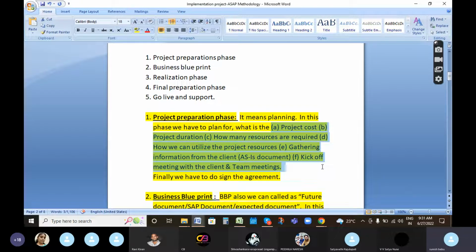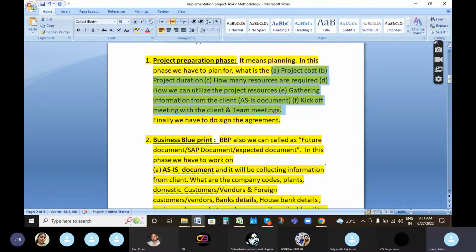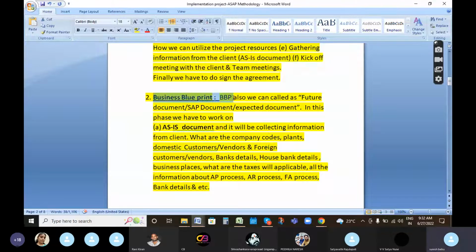This means mainly planning. So coming to the second phase of ASAP methodology, business blueprint. Business blueprint means the future document, which we can also call the SAP expected document. In this, first I will explain two points: the as-is document and the to-be document.